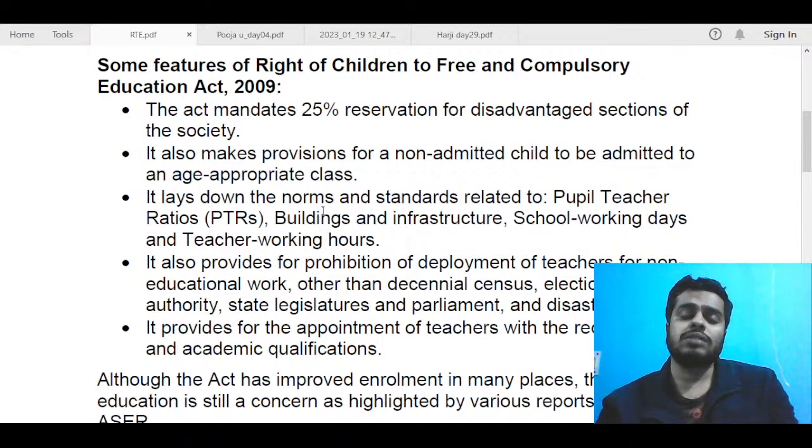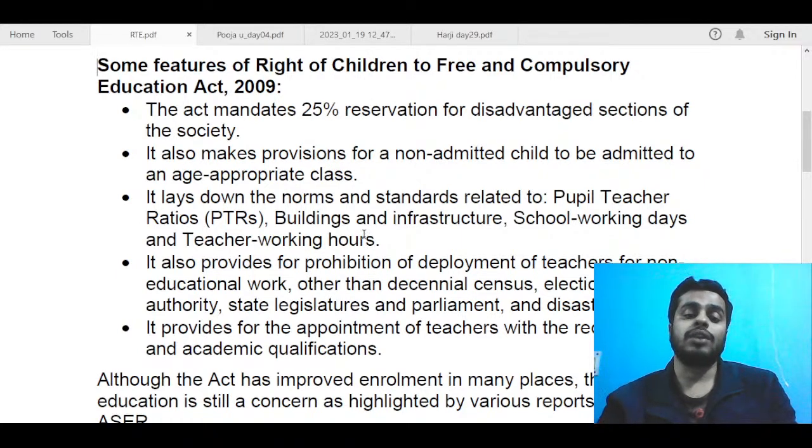Next, it sets some rules and standards related to pupil-teacher ratio, that is, how many pupils there will be per teacher in a school, buildings and infrastructure, school working days, and teacher working hours. Regarding all of these, it sets rules and standards which are given in detail in the act. Next, it also provides for prohibition of deployment of teachers for non-educational work. We usually see that teachers are posted on election duty or other such duties whenever need arises. So this act basically prohibits that.